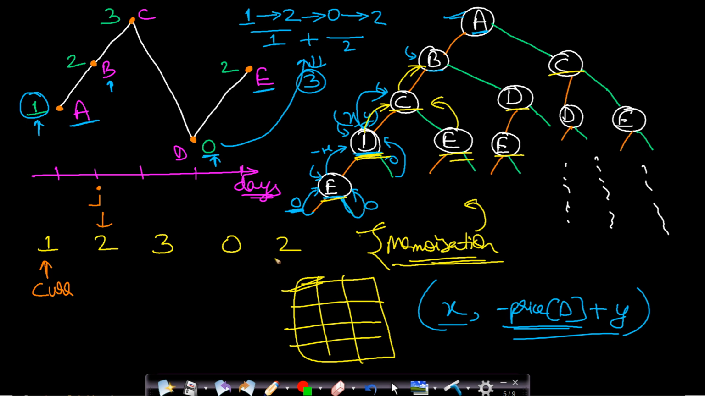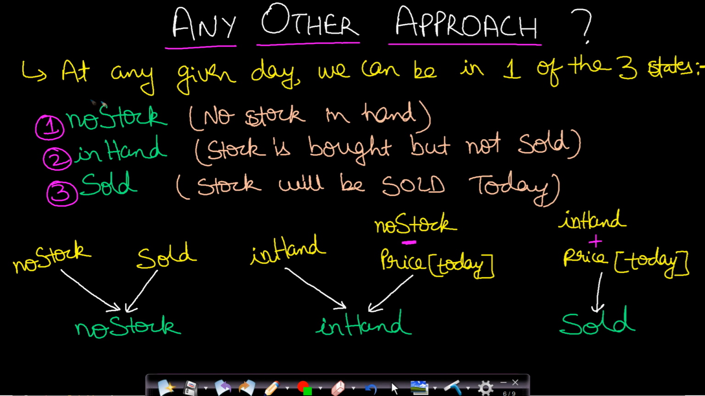Now let us look at another approach, which is by using the concept of states. At any given day you can be in 3 states. The first state is you do not have any stock with you. The second state is you have bought a stock and you have stock in your bag, that is in your hand. And the third state is you are going to sell the stock on the current day. Okay, so these are the three possible states, and based on these states you can solve this problem very efficiently.